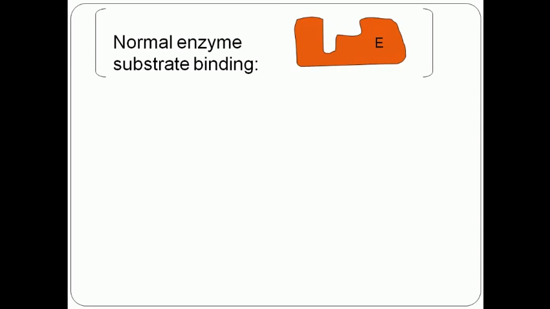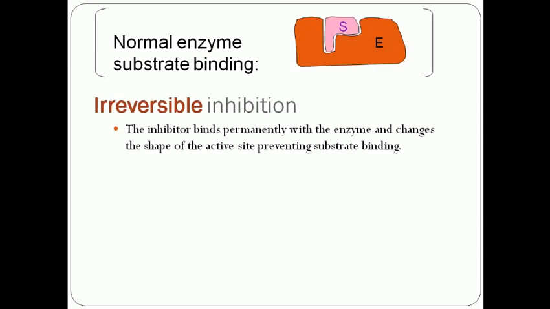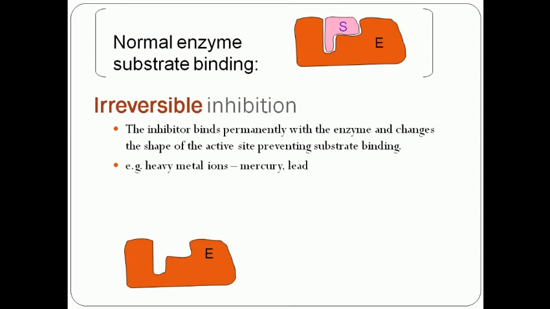This is a representation of how inhibitors affect enzyme-substrate binding. This is irreversible inhibition, that is, permanent inhibition. The example is heavy metals like mercury or lead. This is the enzyme, and this is its active site.